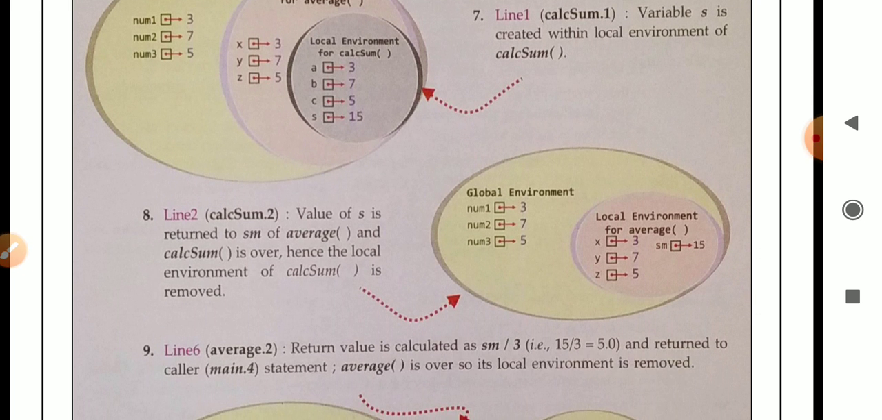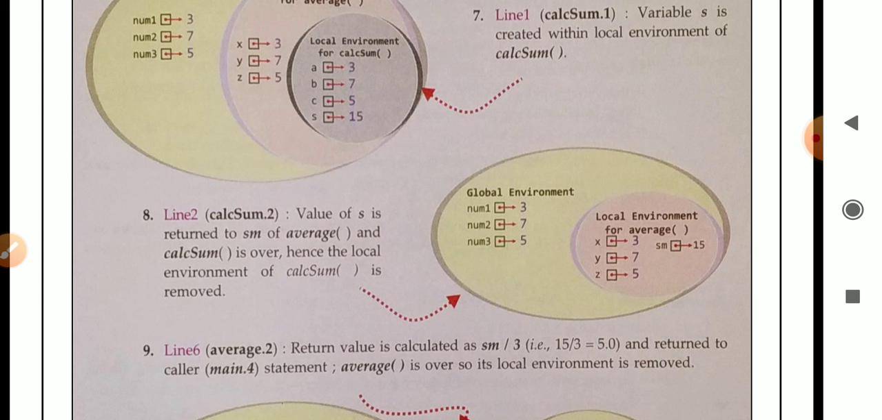Number 8, line 2, calsum.2, value of s is returned to sm of average function and calsum is over. Hence, the local environment of calsum is removed. Why is variable s created? Variable s is created to store the calculated part, means the computed part. It will store the addition of all three variables. After that it will return that calculated part to variable sm of the average function to find the average of the three numbers.